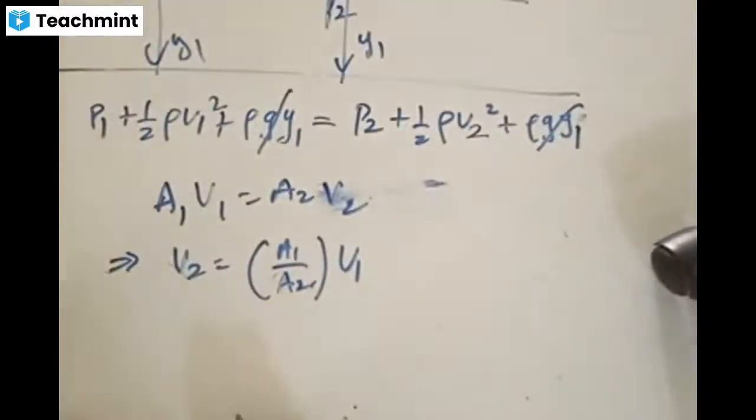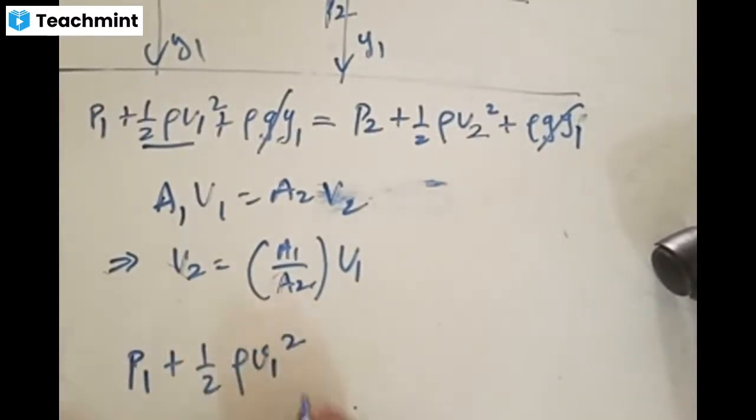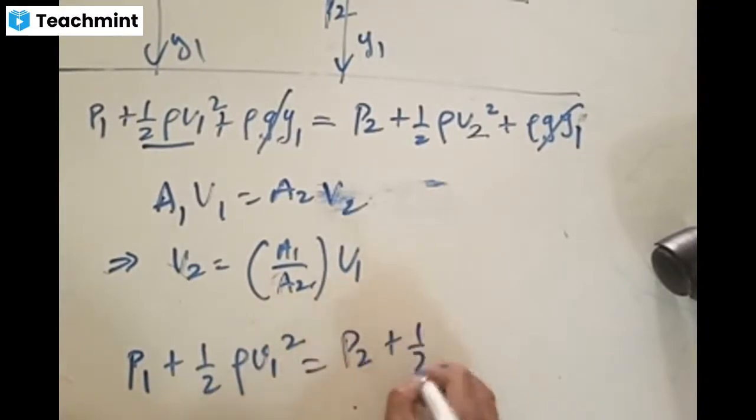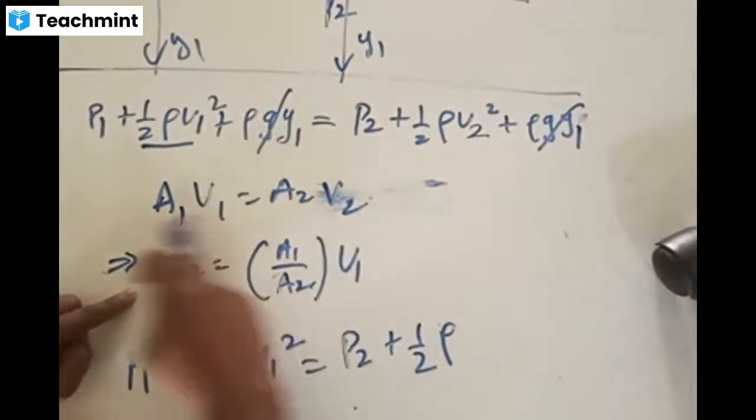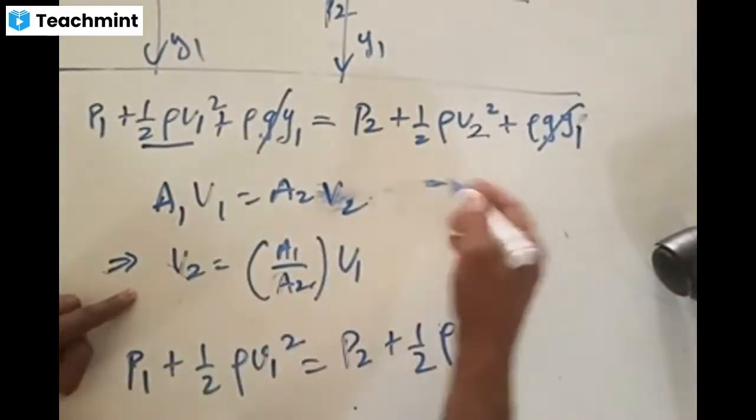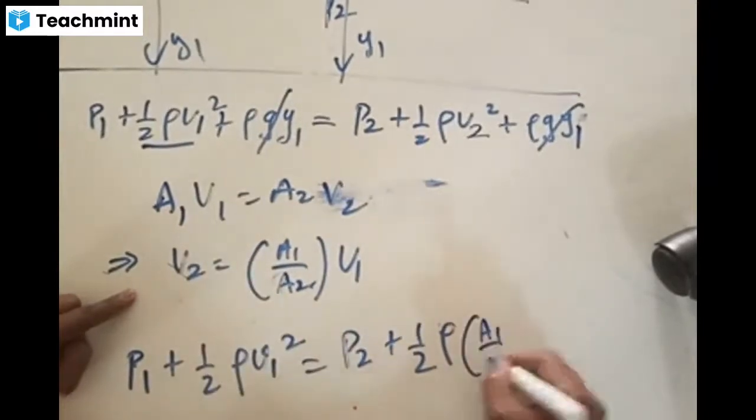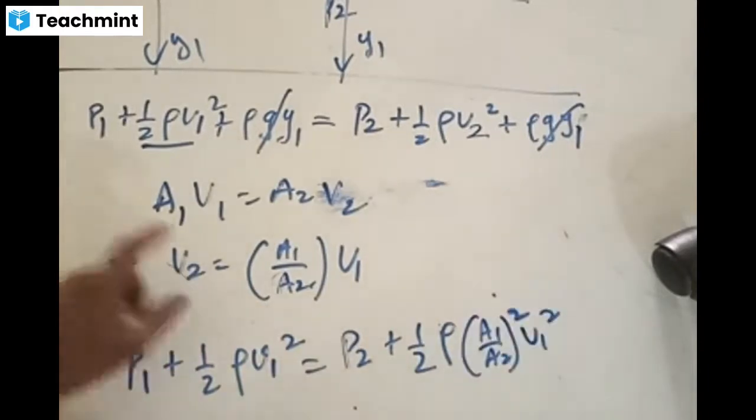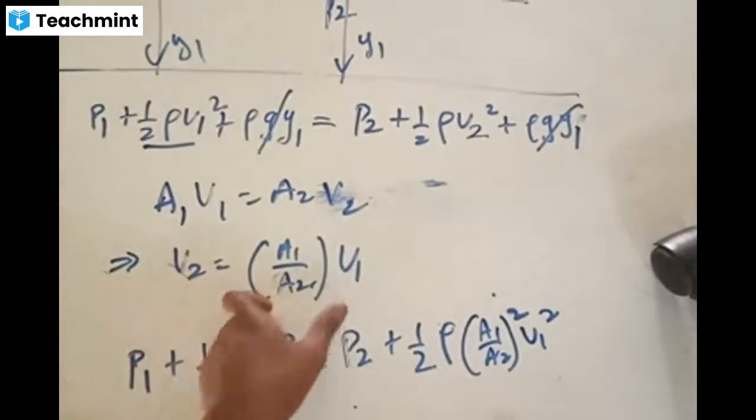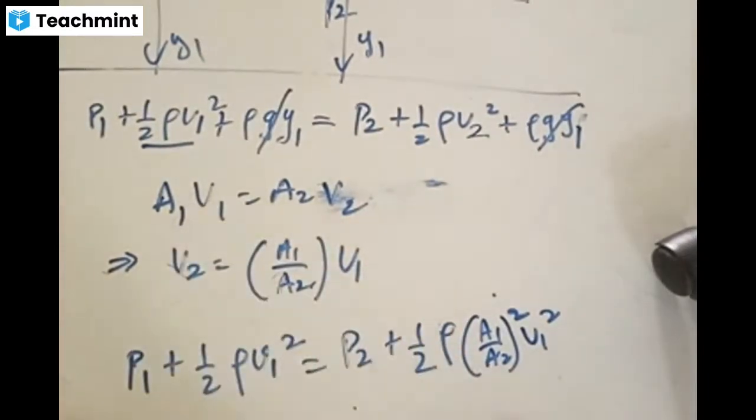Now, continuation. We want the expression for V1. First remove this V2 and write in terms of V1. That is P1 plus half rho V1 square is equal to P2 plus half rho V2 square, where V2 is A1 by A2 times V1. That is, V2 square is equal to A1 by A2 whole square V1 square, right? I'm just simply replacing this V2 square by the square of these terms, A1 by A2 whole square V1 square.